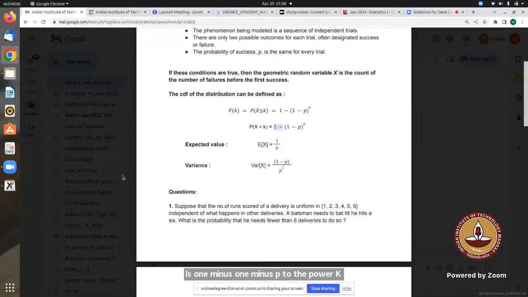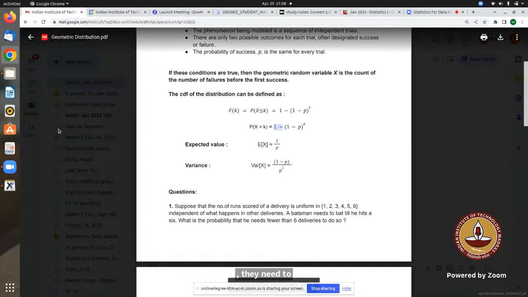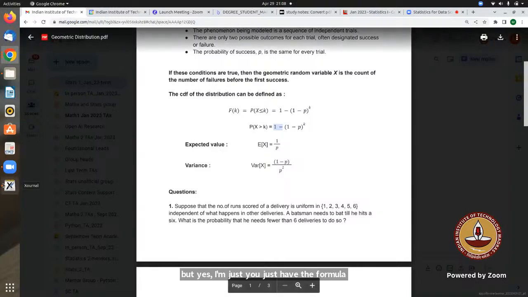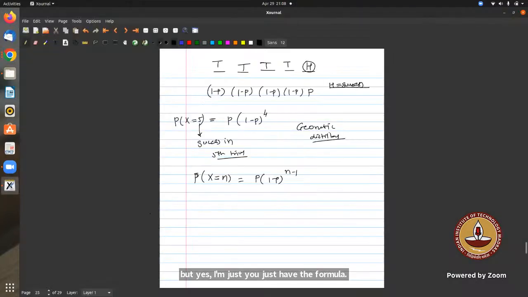This should be 1 minus p to the power k. But we are not going to ask that difficult question, you just have the formula. You may remember this formula: 1 upon p, and 1 minus p upon p square. But if you are not able to remember, it's very easy to find the expectation of x.